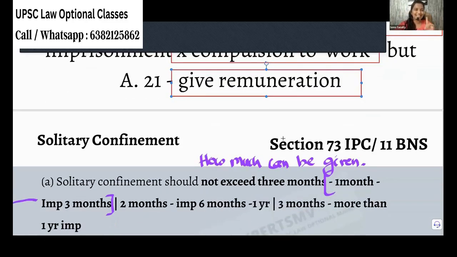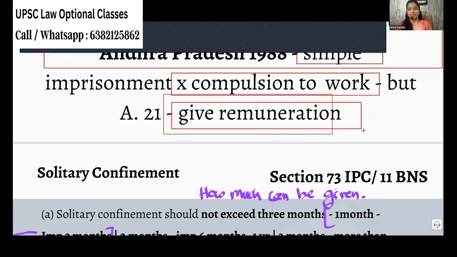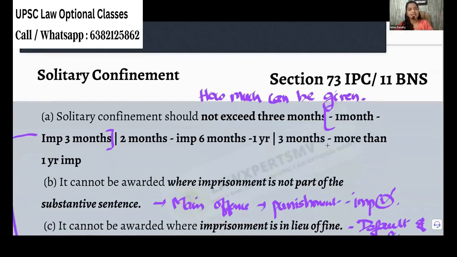Okay. So the thing is, they are working, right? For that work, they must be paid remuneration. That you remember. Next, coming to solitary confinement.